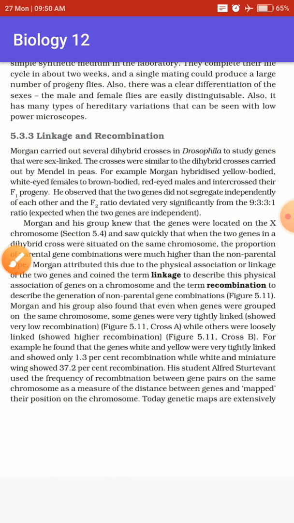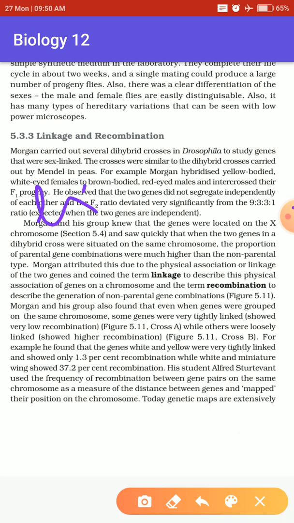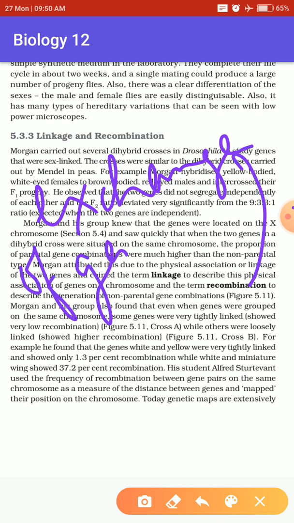Now, we also need to talk about what recombination is. Recombination is nothing but an exchange of genetic material between different organisms that leads to the production of offspring.